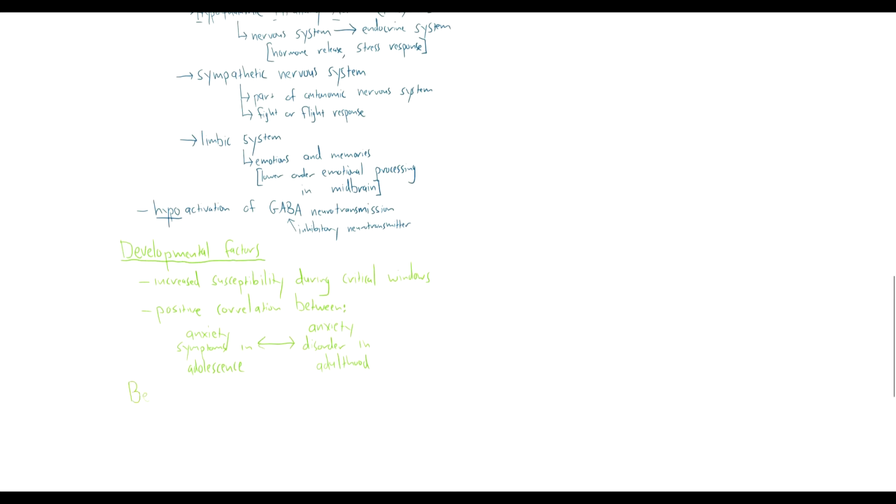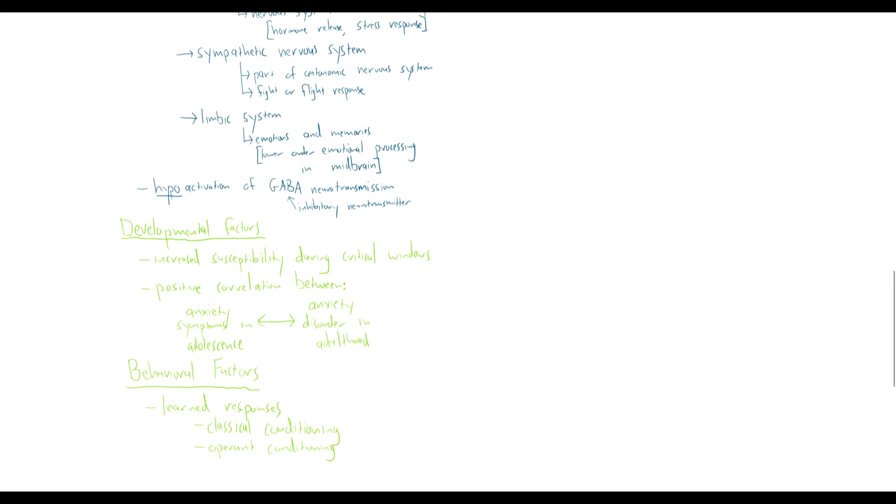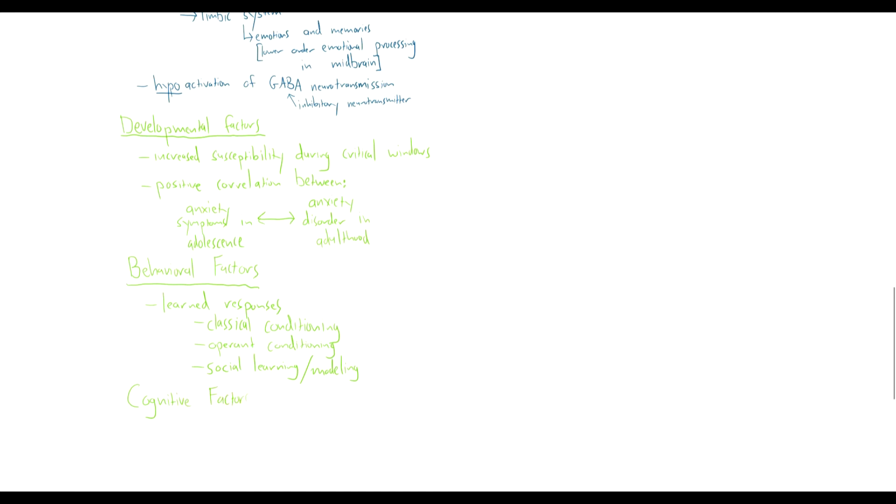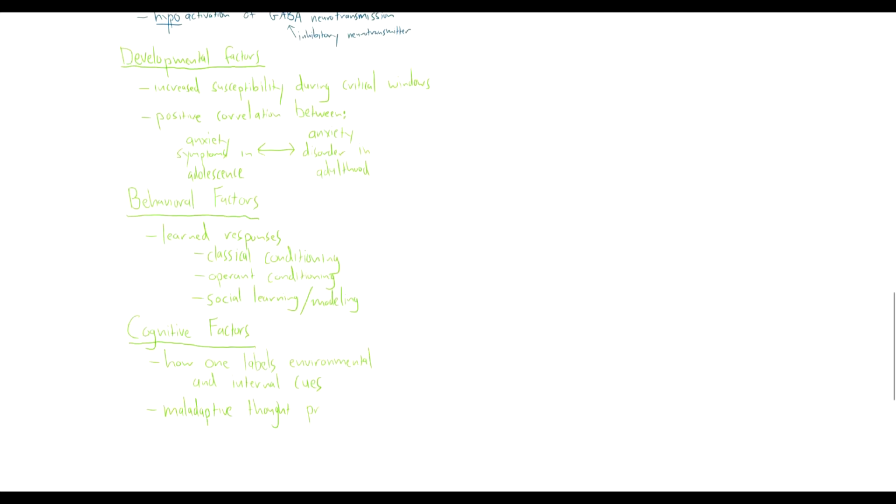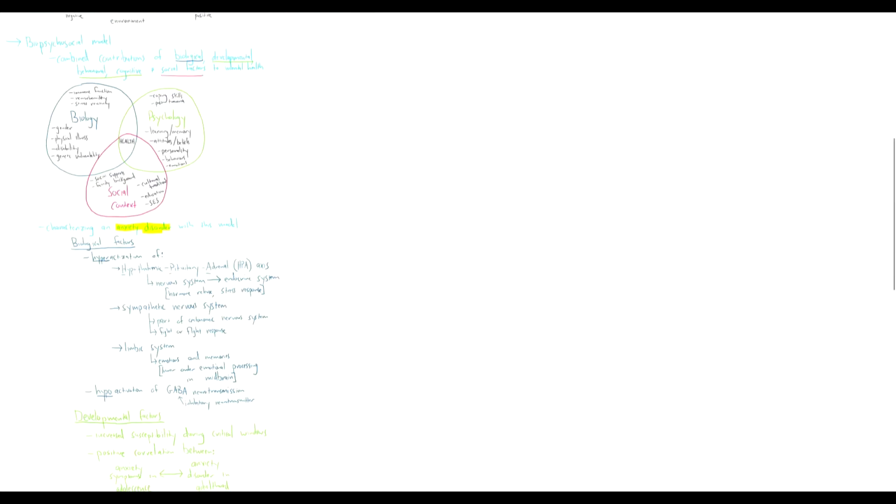In terms of behavioral factors, we can talk about learned responses that might lead to these anxiety manifestations. And these could cover classical conditioning, operant conditioning, and social learning or modeling, all the types of learning that we talked about earlier in this course. When it comes to cognitive factors, we can look at how one labels different cues, both environmental cues and internal cues. We can also try to explore maladaptive thought processes that might contribute to the anxiety. Often individuals with an anxiety disorder are going to feel a sense of uncontrollability. So those were our psychological factors.